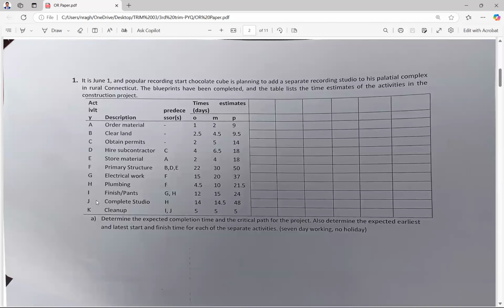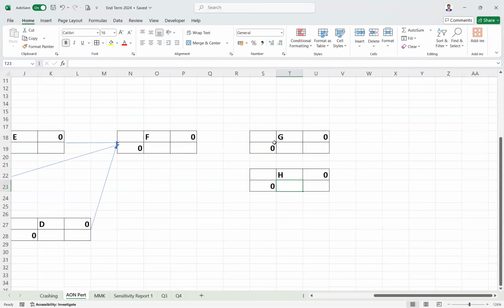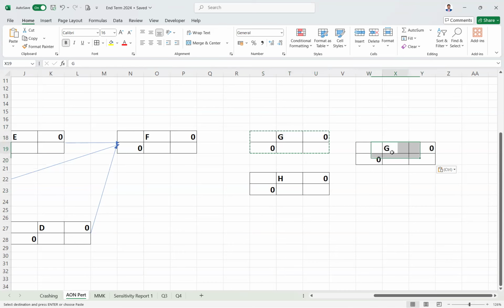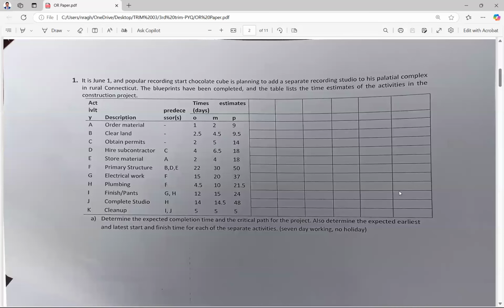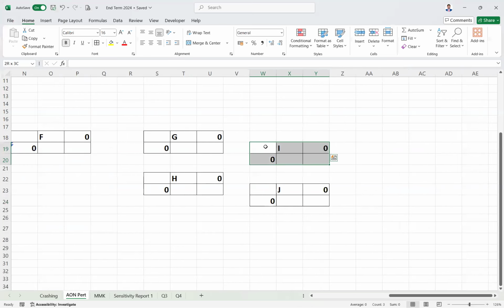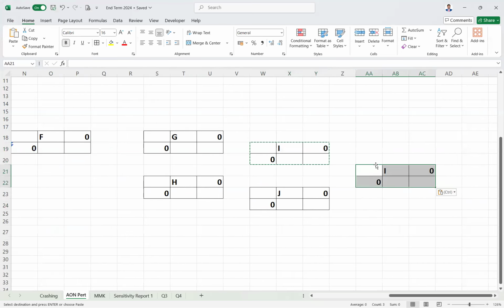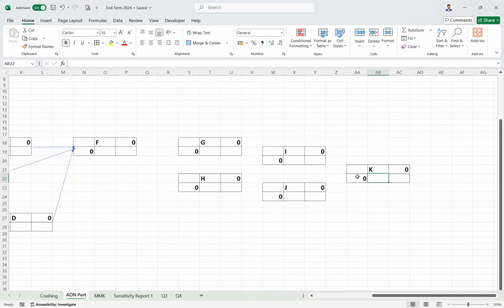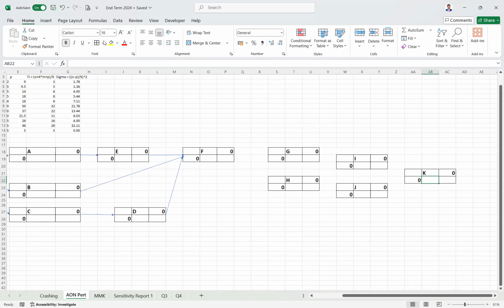G, H, then I, J, and K. I is following G and H. So I is following G and H. Then J is following H. This value is J. Then K is following I and J. I hope you are clear with drawing this diagram. Just you have to put the arrows here, which we will do now.